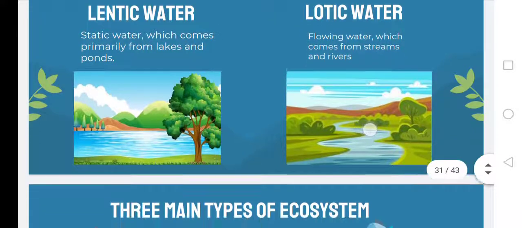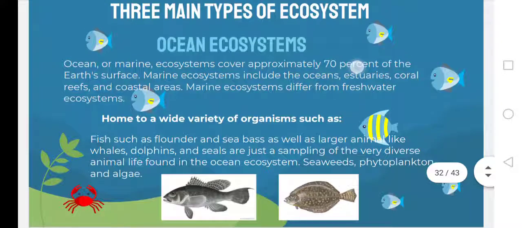So, the next one is another type of ecosystem, which is the ocean ecosystem or marine ecosystem, which covers approximately 70% of the Earth's surface. So, marine ecosystems include the ocean, estuaries, coral reefs, and coastal areas. Marine ecosystems differ from freshwater ecosystems. So, itong ocean ecosystem ang may pinakamalaking percentage sa Earth's surface. And in Tagalog, this is tubig alat.